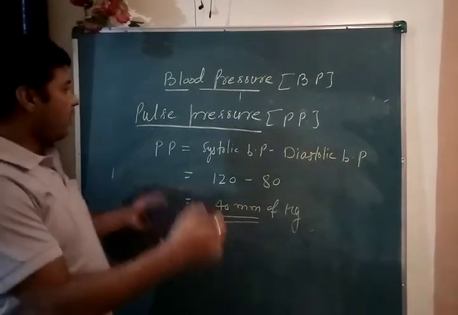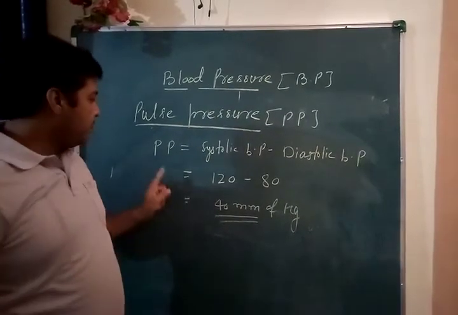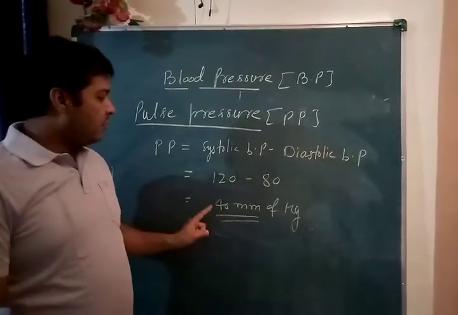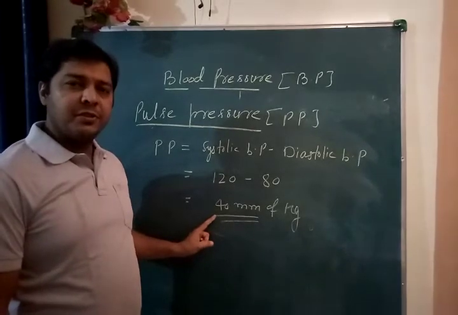Clear? So this is all about blood pressure. So pulse pressure is always equal to 40 mm of Hg.